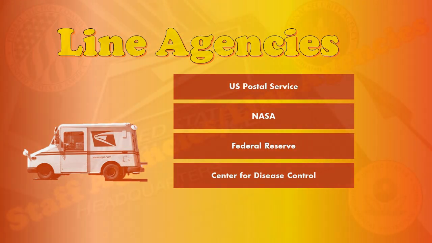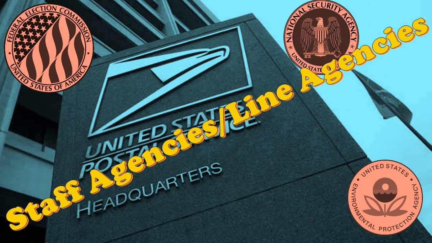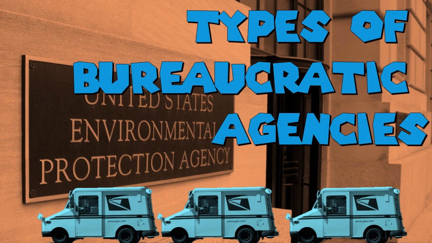All right, there we go. That's the first thing we need to break down today. We need to be able to classify whether every agency that we're going to come across is a staff agency or a line agency. We know if it's a staff agency, it is existing to help the president do their job. If it is a line agency, it is independent and it is existing to help you. It is delivering a service of some kind from the government to you, the citizen.